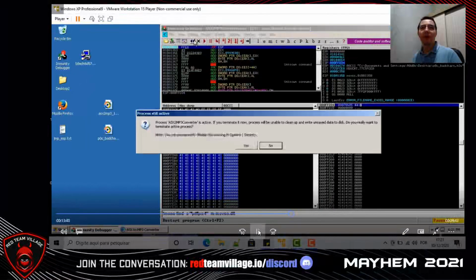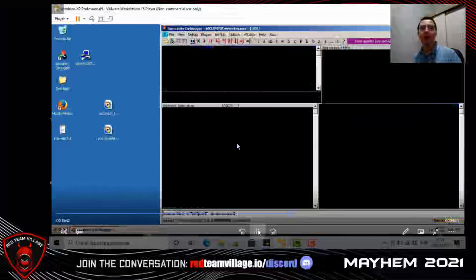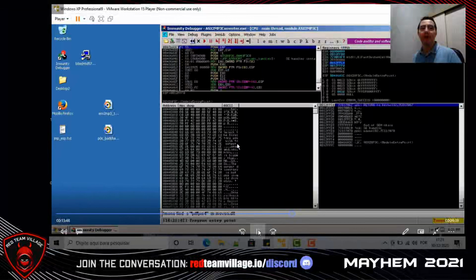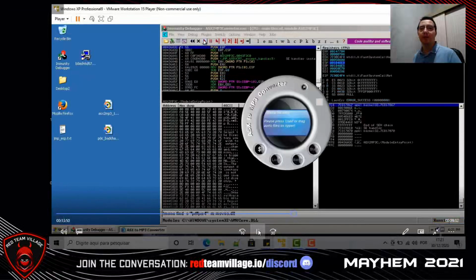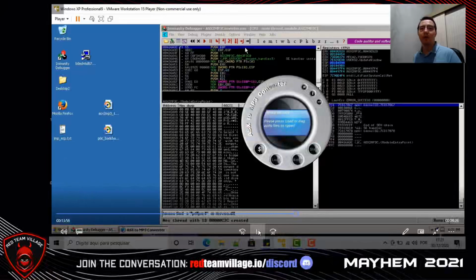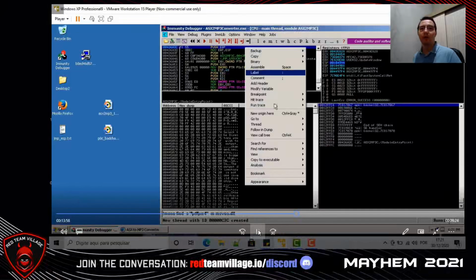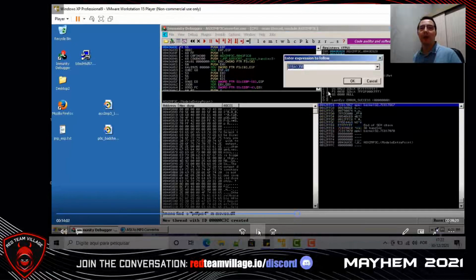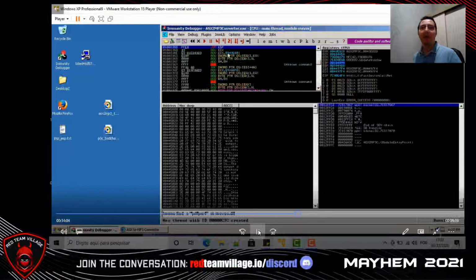Let's restart our Immunity Debugger. Run the vulnerable software in Immunity Debugger. Click right button, go to expression. Let's find the jump ESP address.